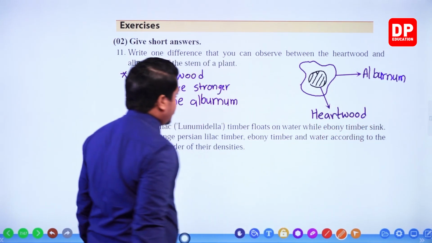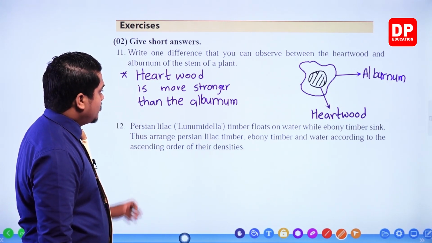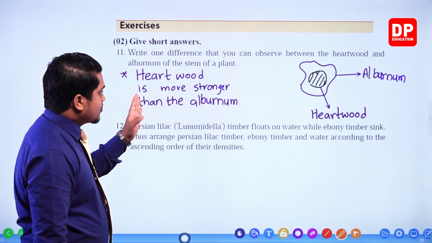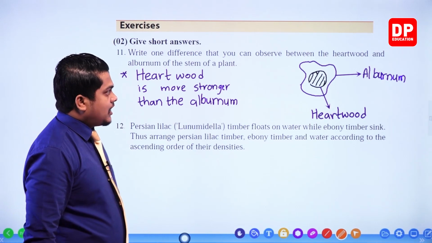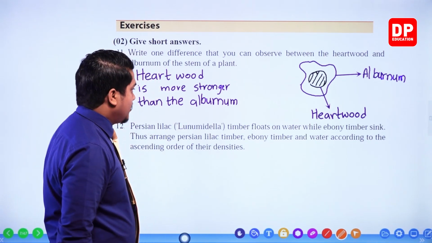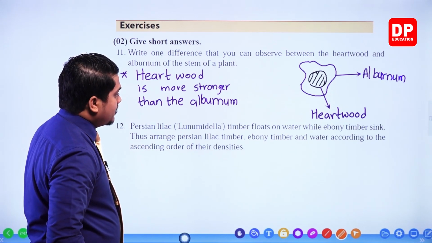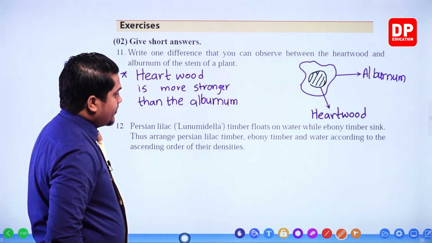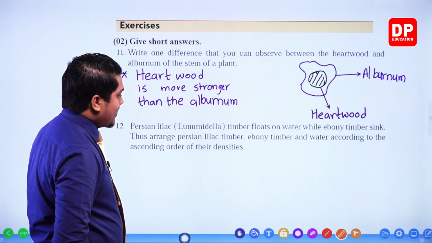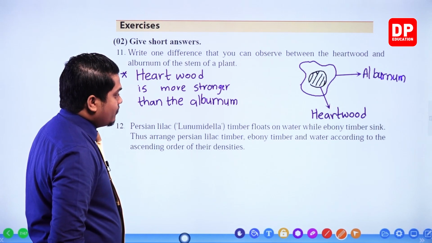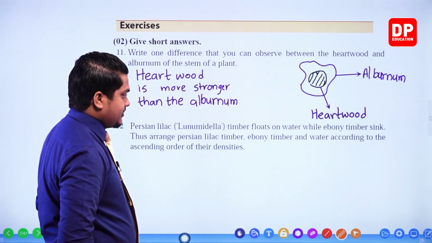Okay, now it's good. So heartwood is stronger, right? Heartwood is stronger than the alburnum. This is the answer, my dear children. Okay, right. Persian lilac, Lunumidilla, timber floats on water while ebony timber sinks. Thus arrange the Persian lilac timber, ebony timber and water according to the ascending order of their densities.